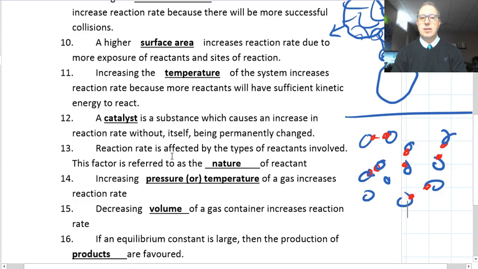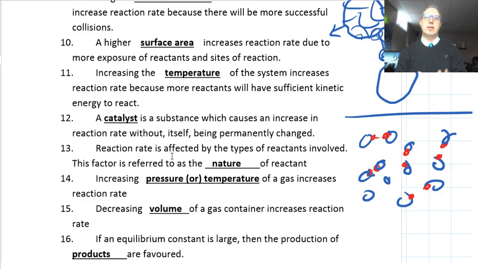So number 13, reaction rate is affected by the types of reactants involved. That's obvious. This factor is referred to as the nature of the reactants. Okay, so the nature of the reactants affects the reaction rate just by their chemical properties and physical properties. Different things involved will react in different ways.